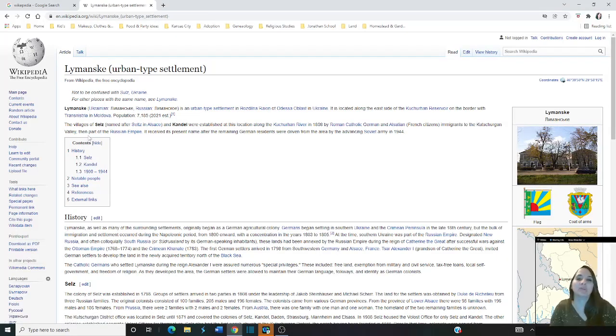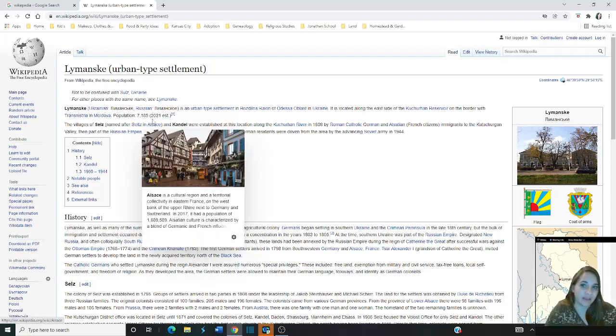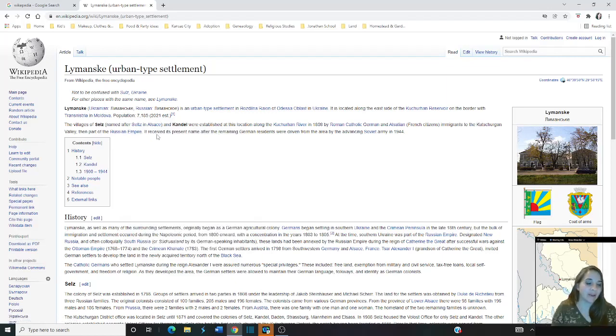So here we are, Lemonski. And if you'll notice here, it gives you a description of the town. And it'll mention here villages. And it says Seltz, named after Seltz in Alsace, France. Okay, so there's another area that again, our ancestors came from, and they moved to Russia and they just named these places the same places. And then you've got Kandel. Oh, I'm looking for Kandel. Yay. Okay, so then you see over here, it mentions these names and where you can go further down the page to find the information on that town.